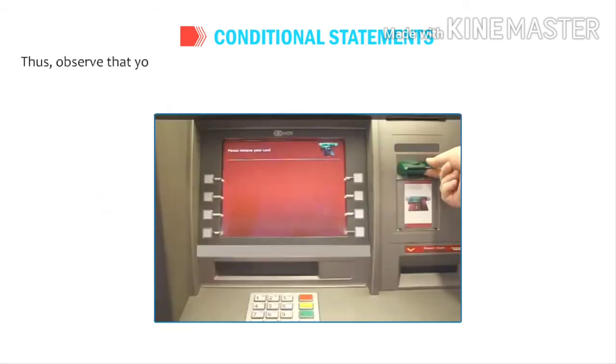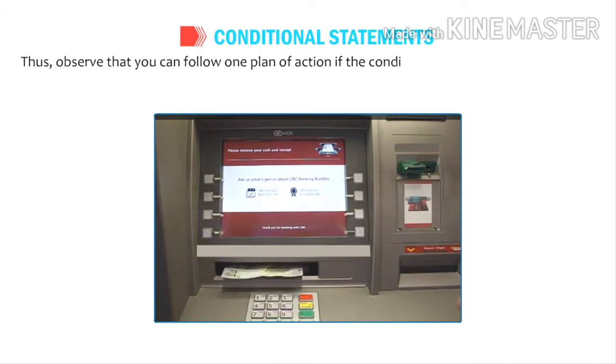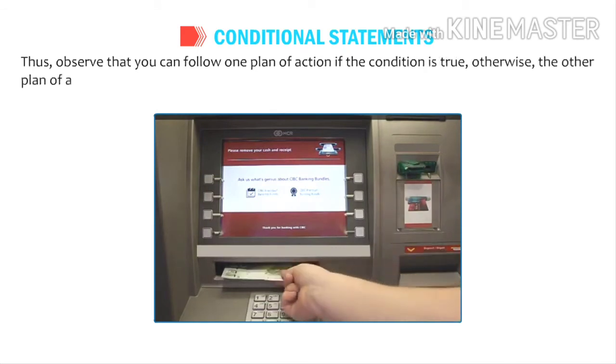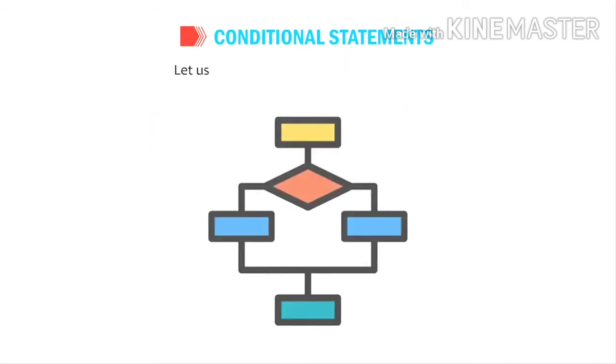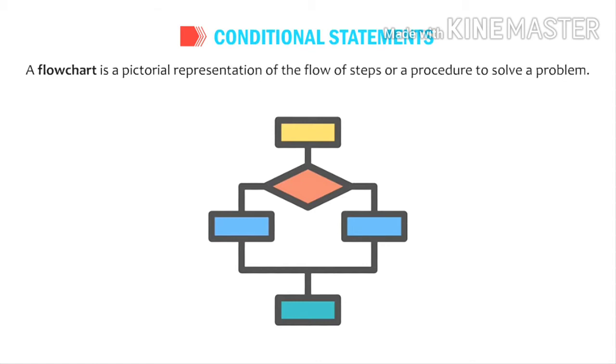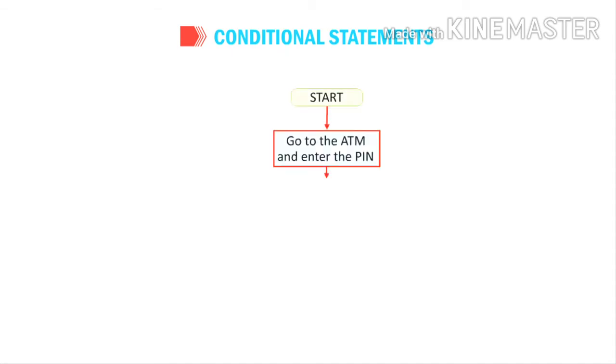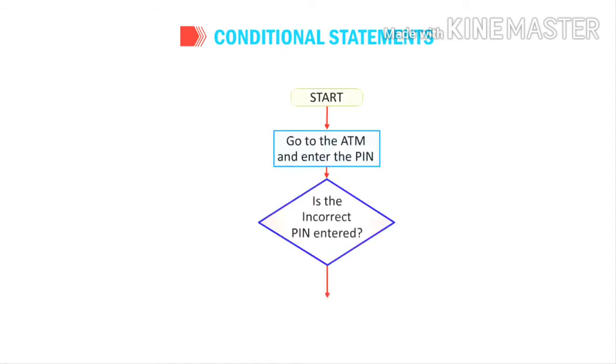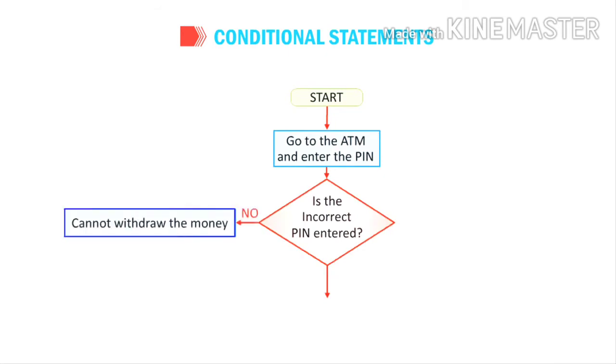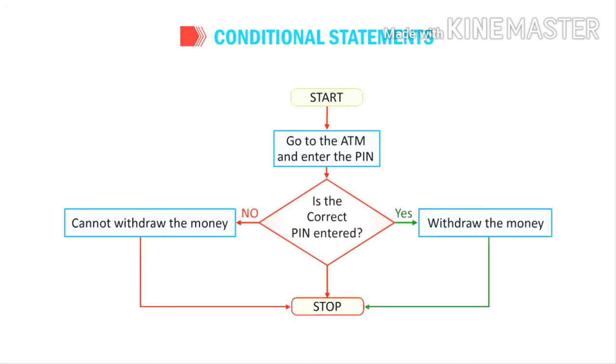Thus, observe that you can follow one plan of action if the condition is true. Otherwise, the other plan of action is followed. Let us analyze it with the help of a flow chart. A flow chart is a pictorial representation of the flow of steps or a procedure to solve a problem. Start. Go to the ATM and enter the PIN. Is the incorrect PIN entered? No. Cannot withdraw the money. Stop. Is the correct PIN entered? Yes. Withdraw the money. Stop.